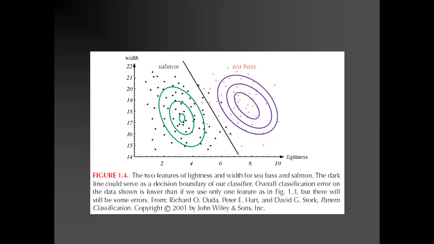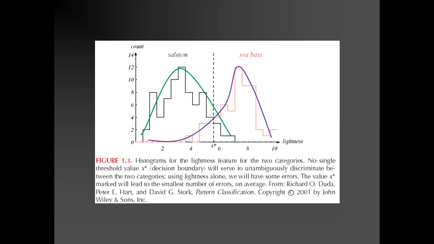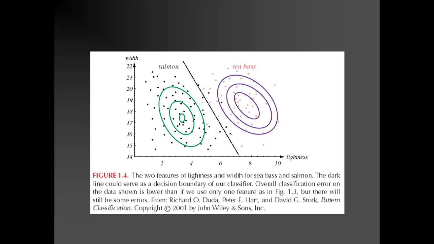Here we are drawing histograms because we are just taking the number of fishes into account. Based upon the lightness, we take how many fishes have this much value. Now we are taking another attribute. So for the corresponding lightness value, there is also a width value.